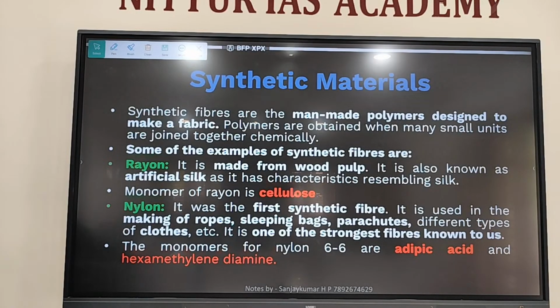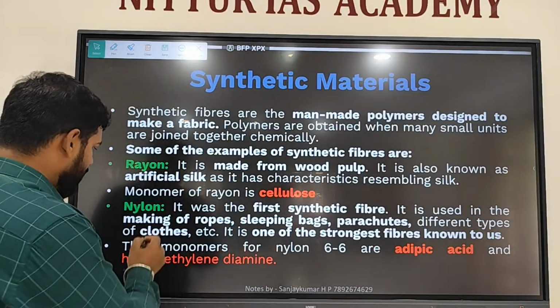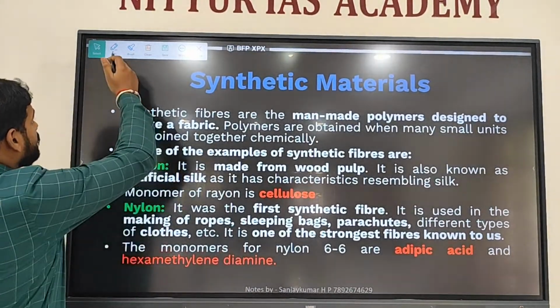Synthetic fibers. One of the first synthetic fibers, nylon, is also one of the strongest synthetic fibers. Nylon is used in the manufacturing of rope, sleeping bags, parachutes, clothes, etc. Nylon's monomers are very important.